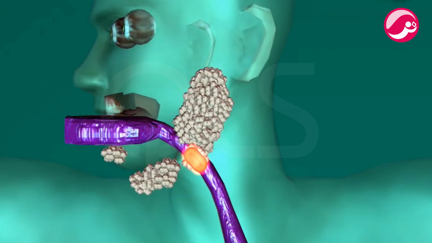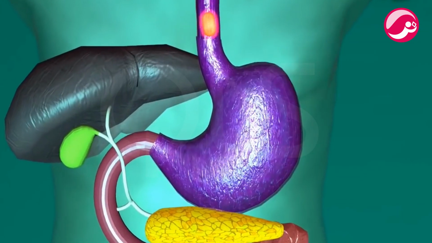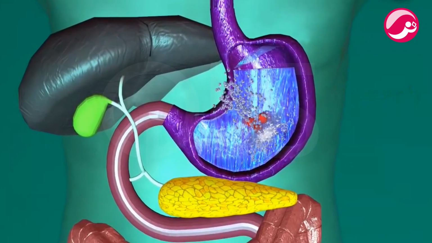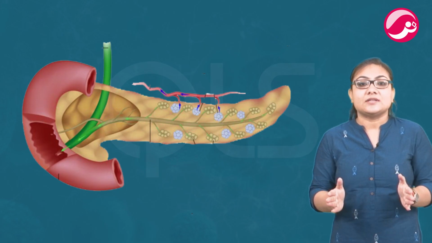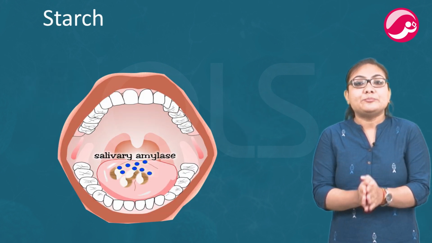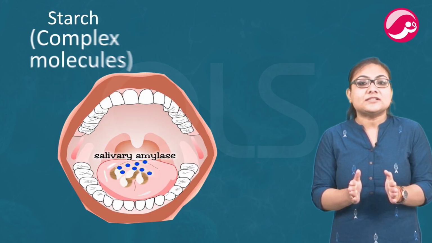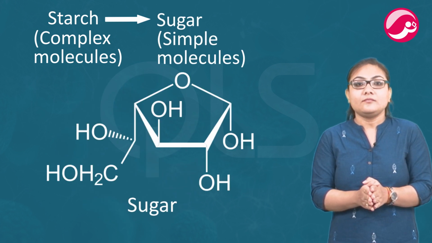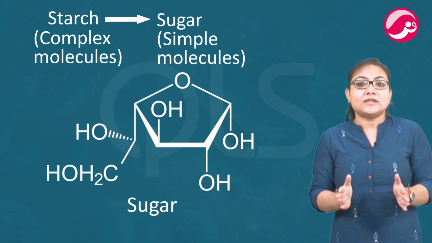Another aspect of the food we ingest is its complex nature. If it is to be absorbed from the alimentary canal, it has to be broken down into smaller molecules. Now this is done with the help of biological catalysts called enzymes. The saliva contains an enzyme called salivary amylase that breaks down the starch, which is a complex molecule, to give sugar. The food is mixed thoroughly with saliva and moved around the mouth while chewing by the muscular tongue.